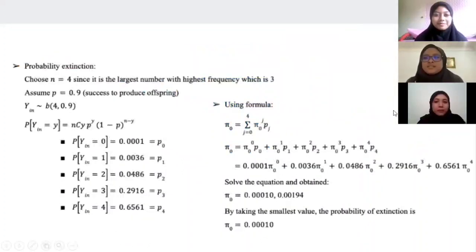Probability of extinction. We choose n equal to 4 since the largest number, with the highest frequency, is equal to 4. Then we assume p is equal to 0.9. We calculate the values of P0, P1, P2, P3, and also P4 using the binomial distribution formula, and then substitute them into the extinction formula theorem. We get P0 equal to 0.0010, which is the probability of extinction for Zuhairi's family.